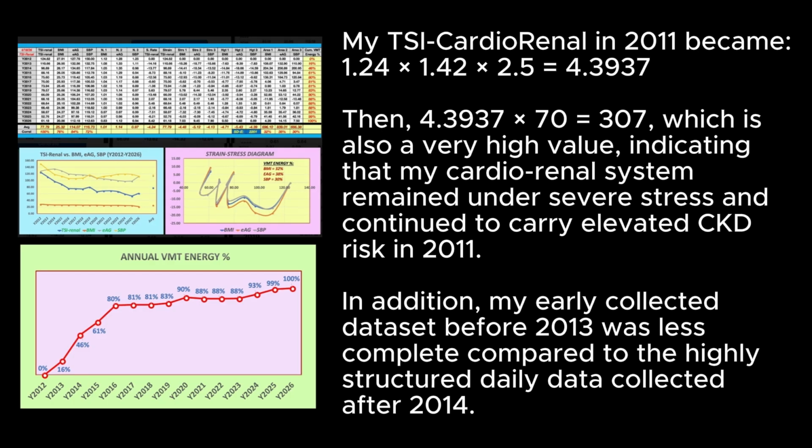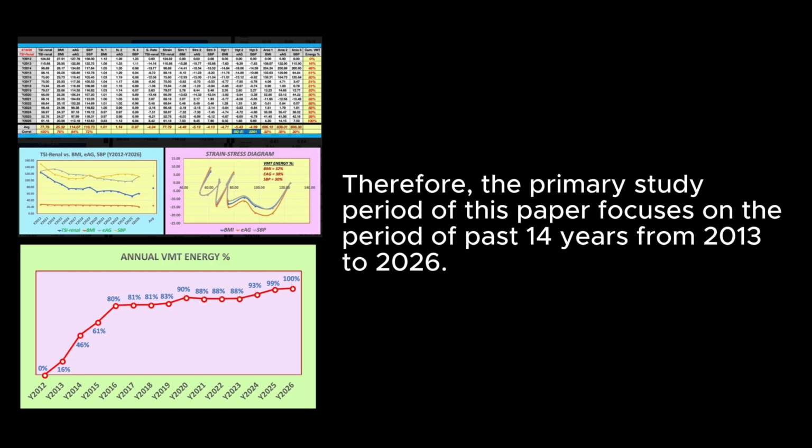My TSI CardioRenal in 2011 became 1.24 times 1.42 times 2.5 equals 4.3937, then 4.3937 times 70 equals 307, which is also a very high value, indicating that my cardiorenal system remained under severe stress and continued to carry elevated CKD risk in 2011. In addition, my early collected dataset before 2013 was less complete compared to the highly structured daily data collected after 2014. Therefore, the primary study period of this paper focuses on the past 14 years from 2013 to 2026.